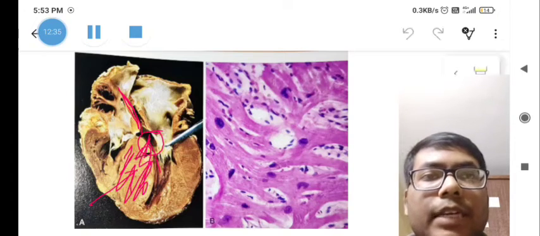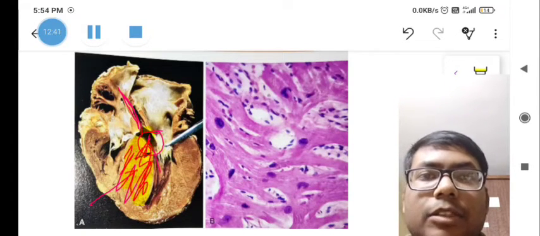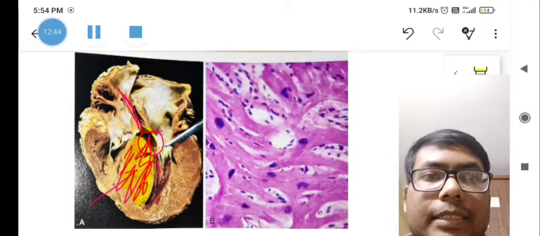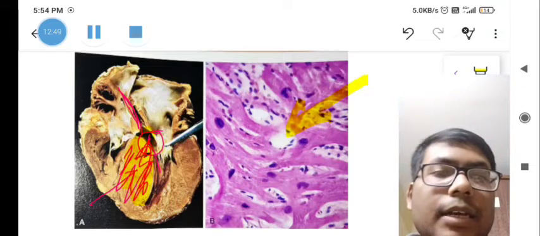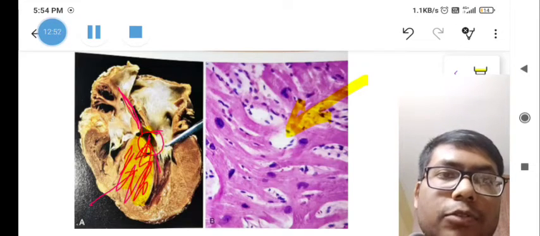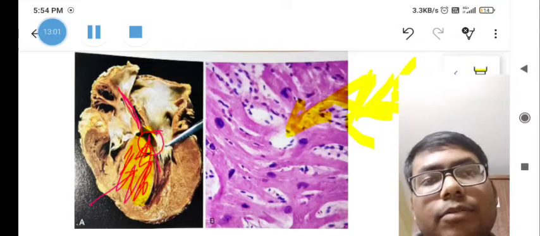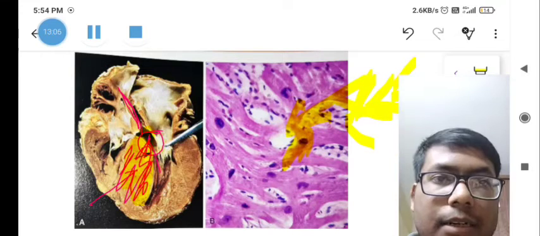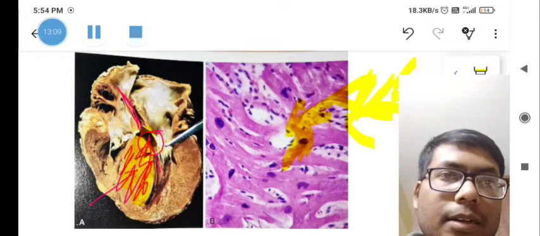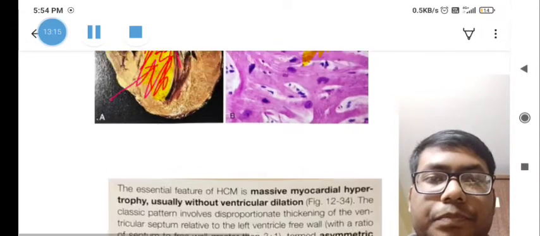Now this picture is very important. We discussed this. This is a septum, which is a banana-shaped, increased thickened septum, and this is the histopathologic slide, and we see myofiber disarray, a zigzag pattern of the cardiac fibers, and the more bluish color is due to the collagen in the Masson trichrome stain. So the very important thing is that here we can see myofiber disarray.